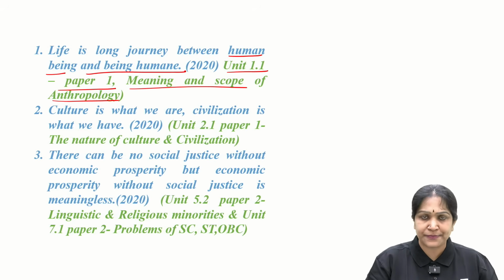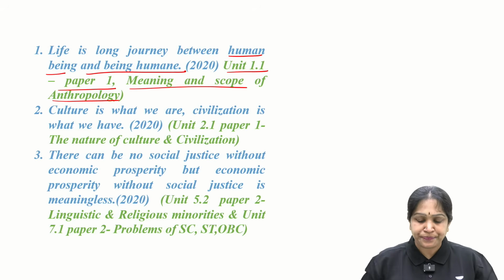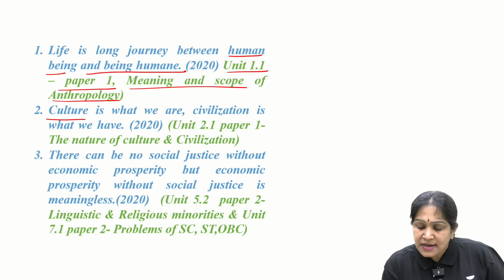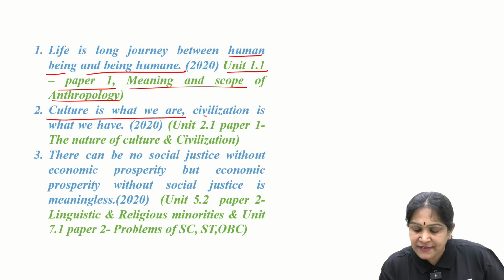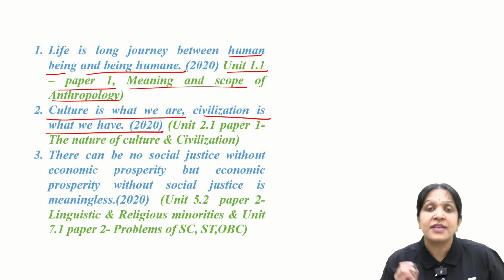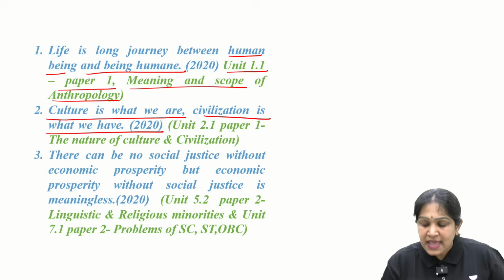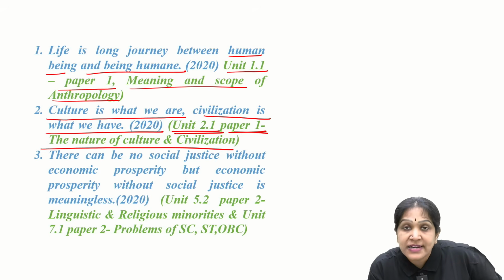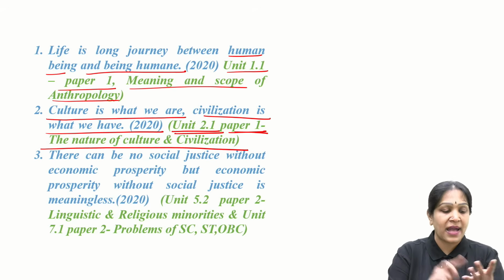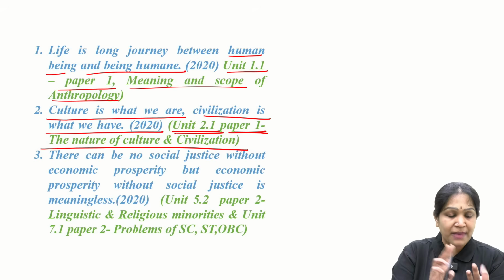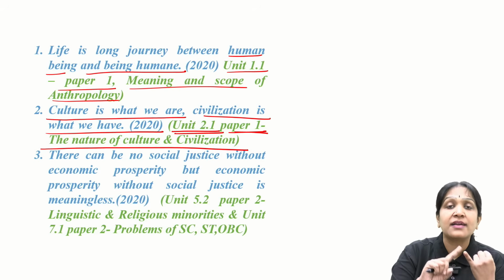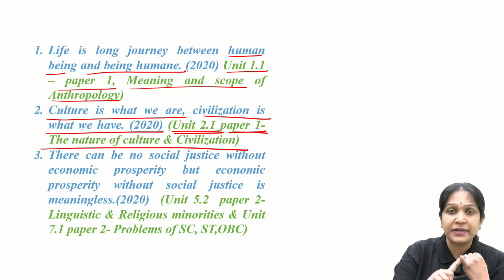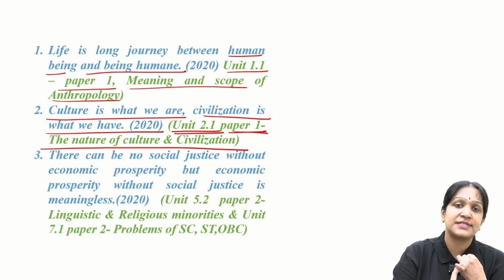It is all about being humans, biologically, socially. Next, culture is what we are and civilization is what we have. It is a 2020 essay, and unit 2.1 paper 1 is culture and civilization. I told you unit 2: marriage, family, kinship, society, culture. In that chapter itself you have culture and civilization.